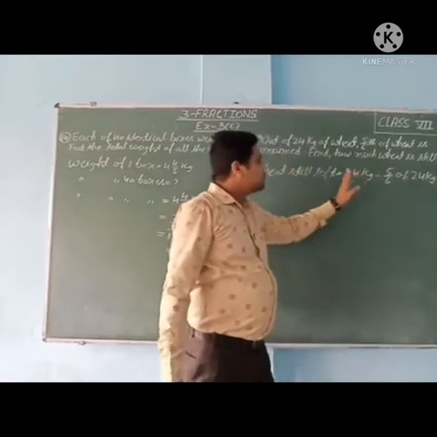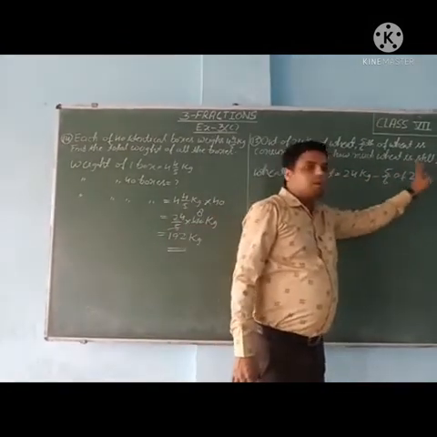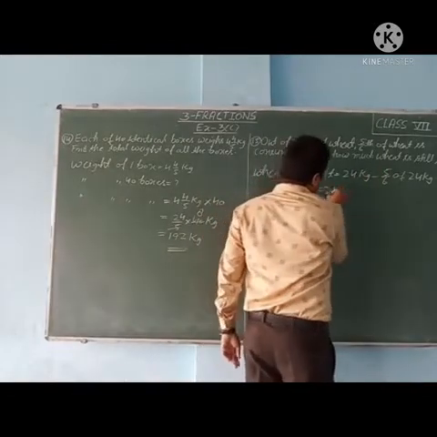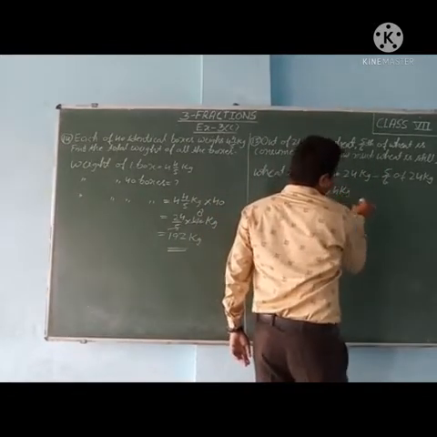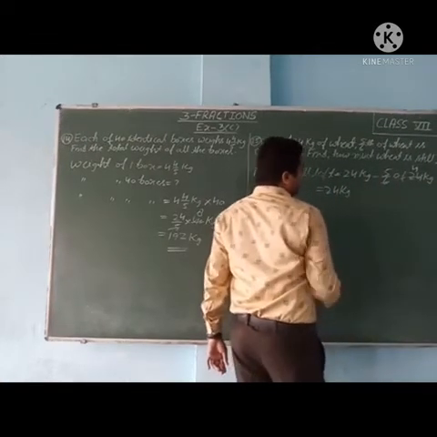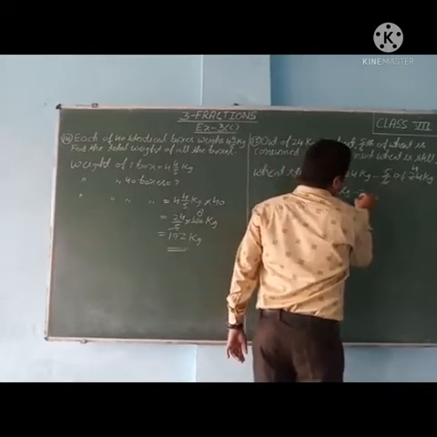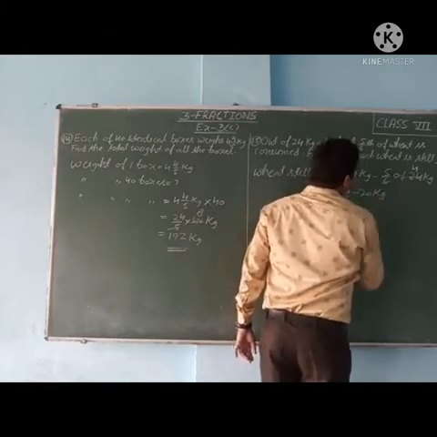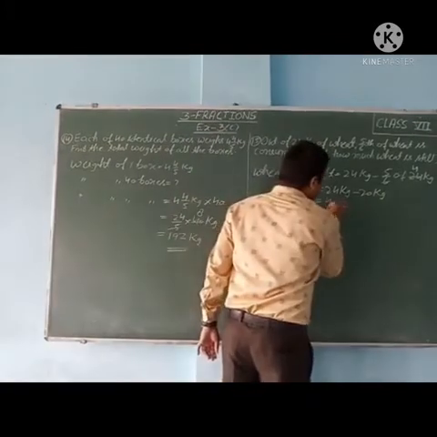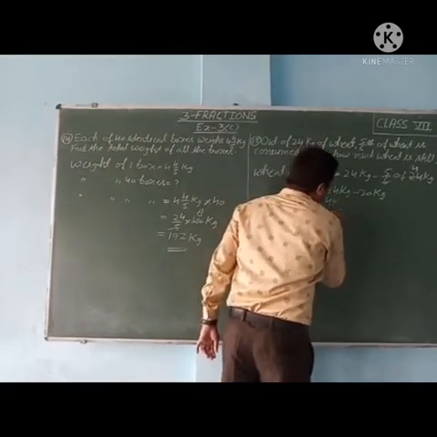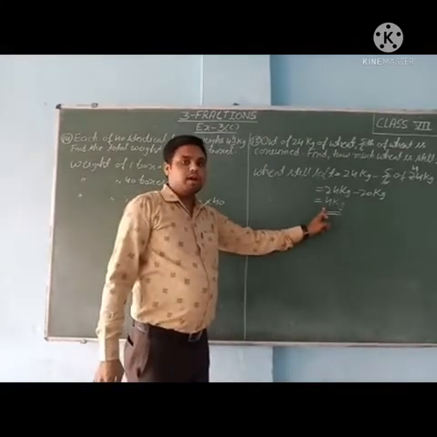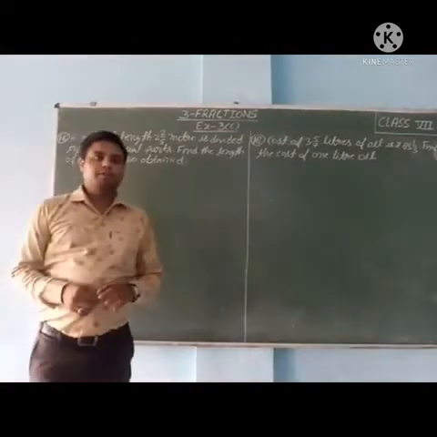First we will solve this much portion because of is present. So 24 kg: 6 fours are 24, then 5 fours are 20, so 20 kg. So 24 kg minus 20 kg is 4 kg. So it means wheat still left is equal to 4 kg. It is the answer.